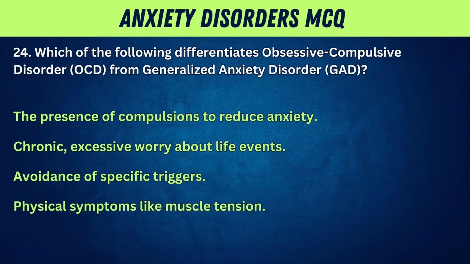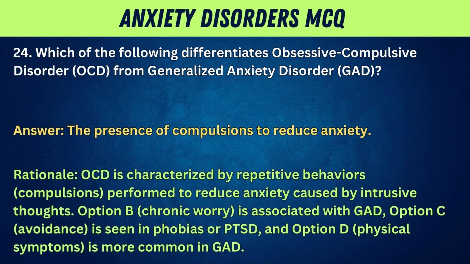24. Which of the following differentiates obsessive-compulsive disorder, OCD, from generalized anxiety disorder, GAD? A, the presence of compulsions to reduce anxiety. B, chronic, excessive worry about life events. C, avoidance of specific triggers. D, physical symptoms like muscle tension. Answer: the presence of compulsions to reduce anxiety.